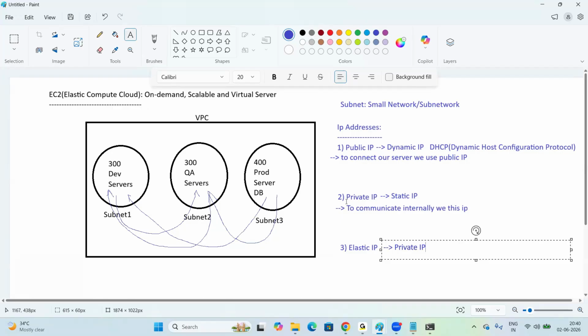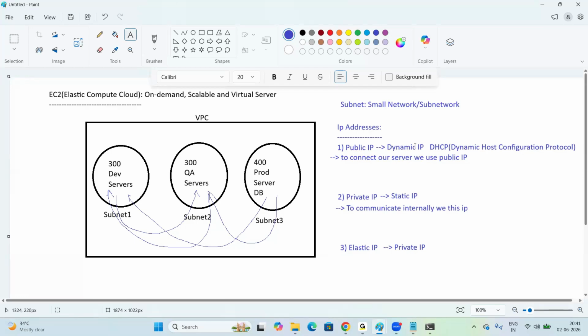So this private IP we cannot use for connectivity. We cannot connect using this. But this elastic IP we can assign in place of public IP. By using this IP, we can connect the server. But elastic IPs are not free, so chargeable. Okay? Clear, right? You understand it, right?